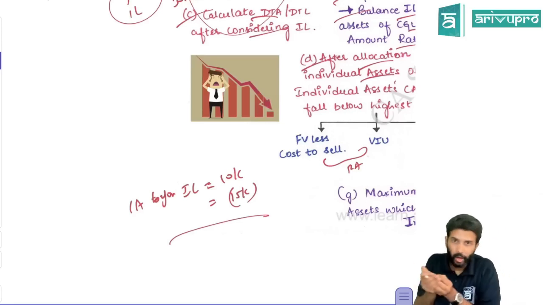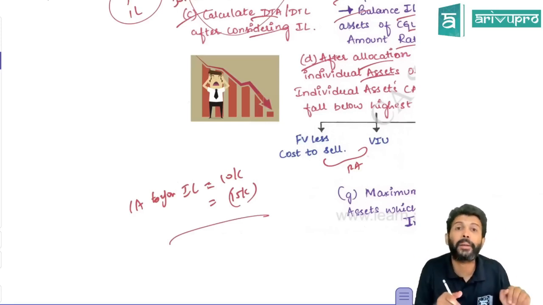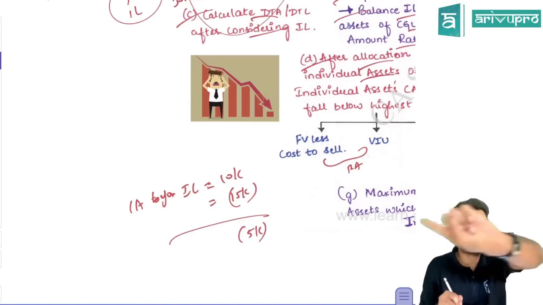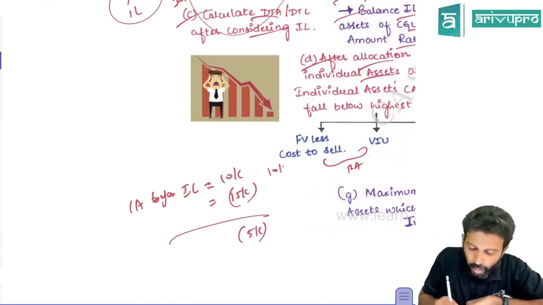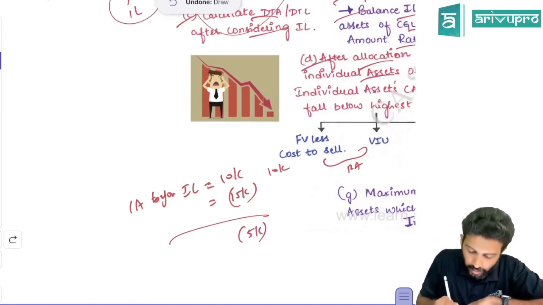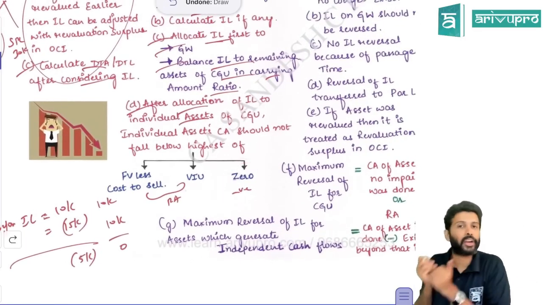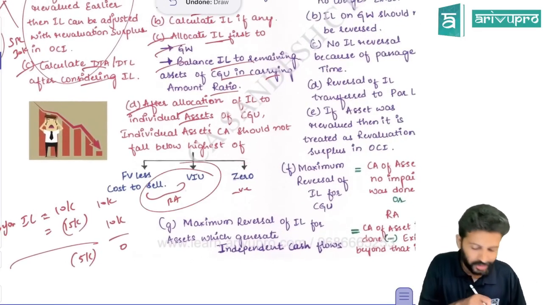Now you did an impairment loss allocation of CGU, and this asset impairment loss came to be 15,000. That means this asset's carrying amount balance became negative. They're saying this is not acceptable. The maximum amount you can allocate is not 15, you can allocate only 10 and make this 0. It cannot fall below 0, meaning it cannot become negative, or it should not fall below its recoverable amount.